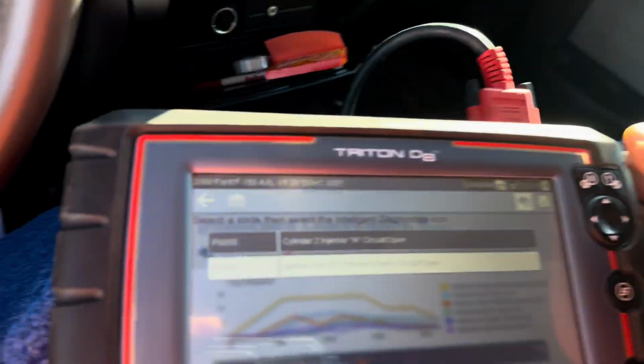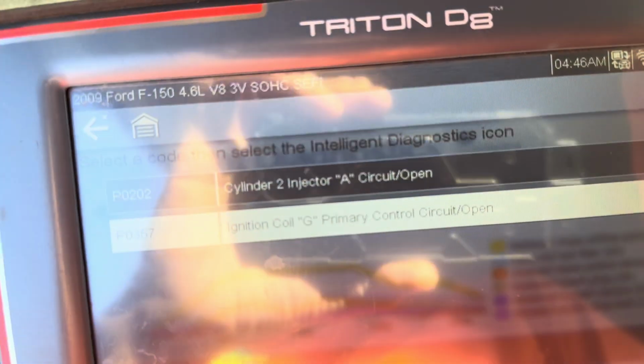So here's the lesson for today. There's a lot of Ford people out there working on cars and they're not sure about this. Cylinder 2, pretty clear, right? But ignition coil G, primary circuit open. What is ignition coil G? A, B, C, D, 4, E, F, G, 5, 6, 7. Are you following along there? Letters of the alphabet, 1 through 8 or 10, depending on the vehicle. That's your cylinder correlation. So G would be 7.